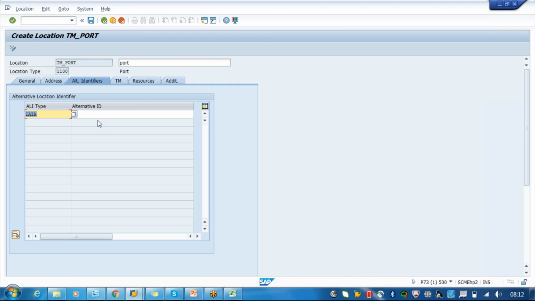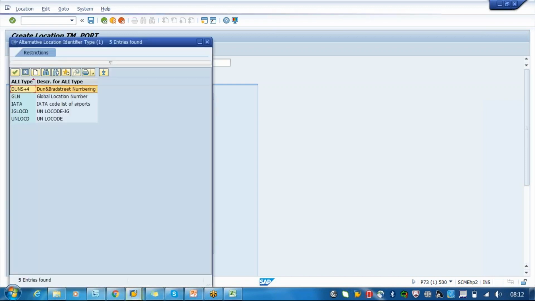Yes, yes. What is this alternative location identifier? See, alternative types, this is nothing but alternative identifiers, which talk about IATA number or GLD number. These are all for international security purposes. We have some numbers, UN load number, IATA number. These are nothing but international air traffic control numbers or unit load numbers.